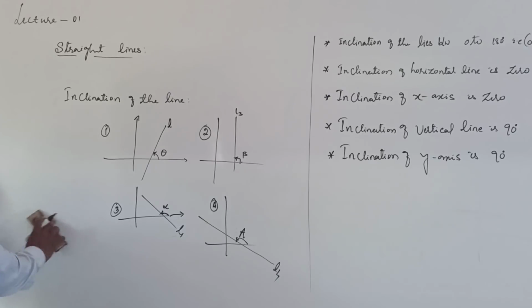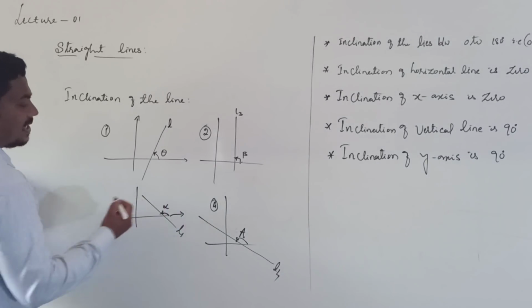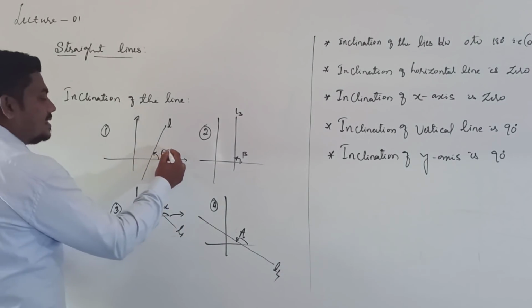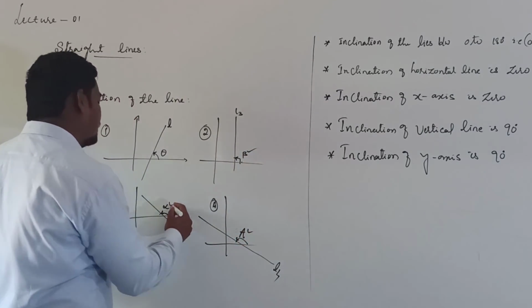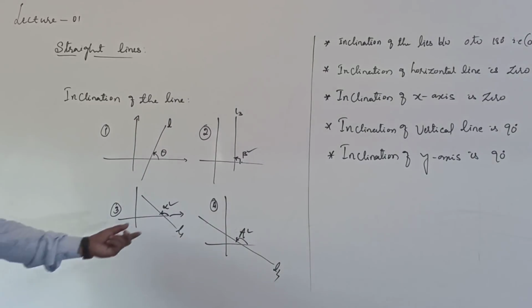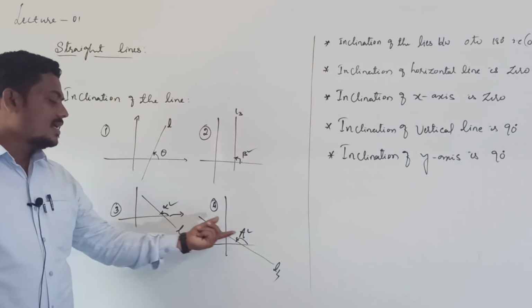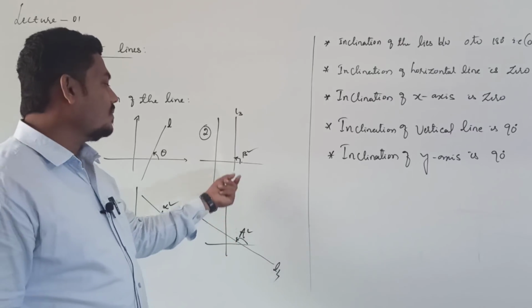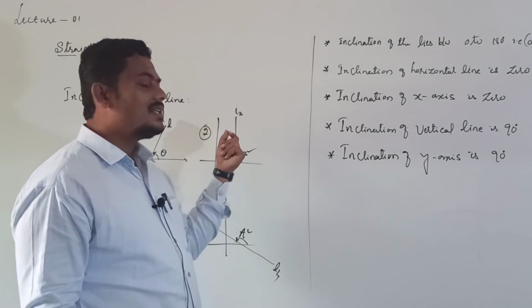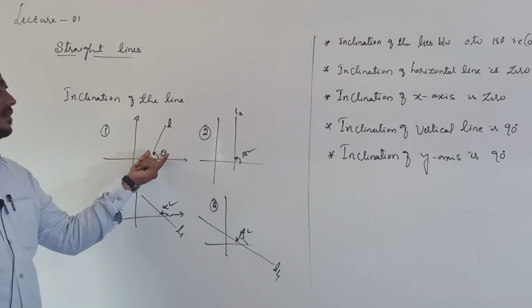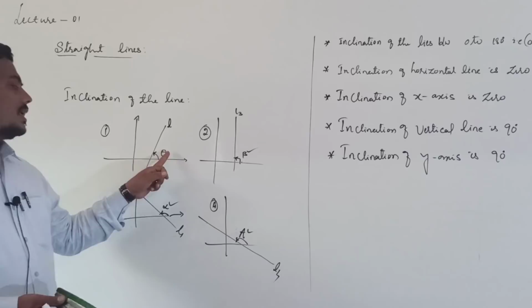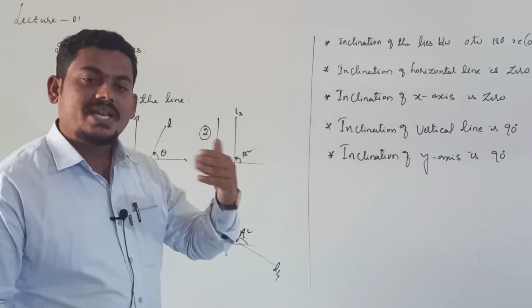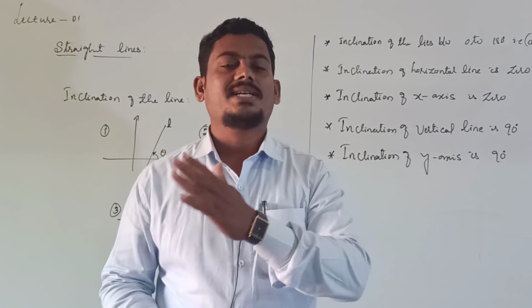Next, in this case, this is inclination, and this is also inclination. In this figure, alpha is the inclination of the line. In this figure, A is the inclination of the line. In this figure, beta is the inclination of the line. In this figure, theta is the inclination of the line. Inclination means the angle made by the line with the positive direction of the x-axis.